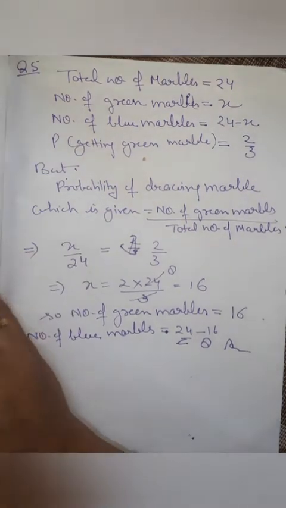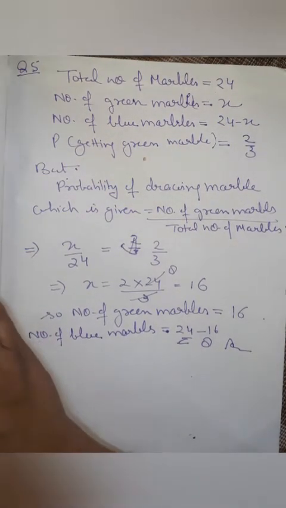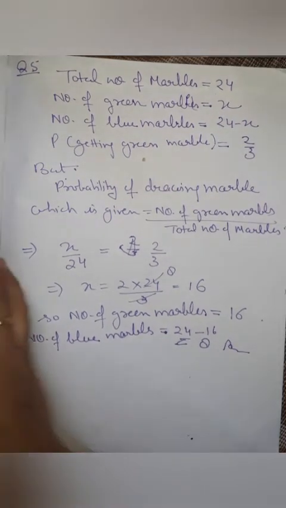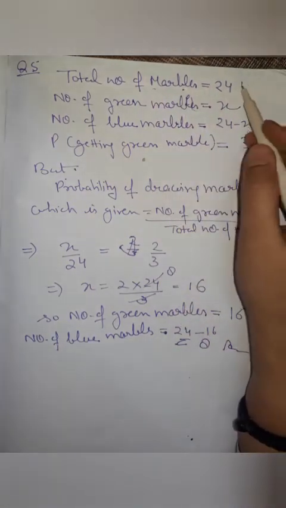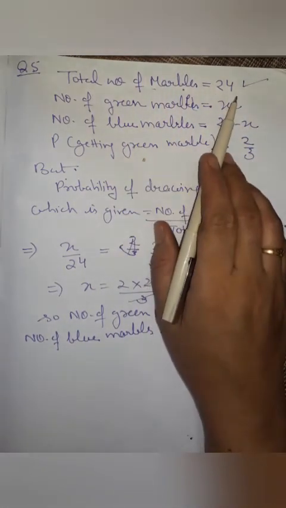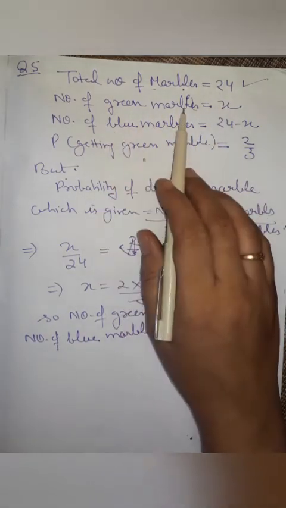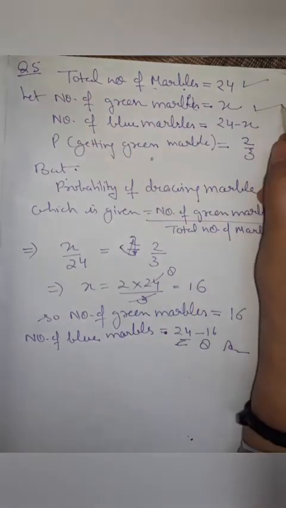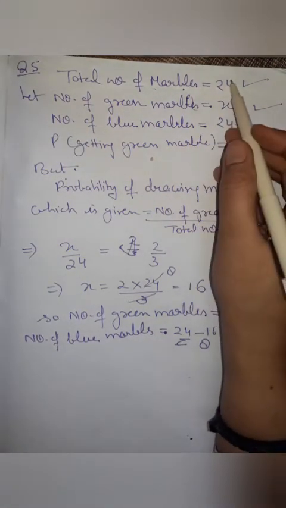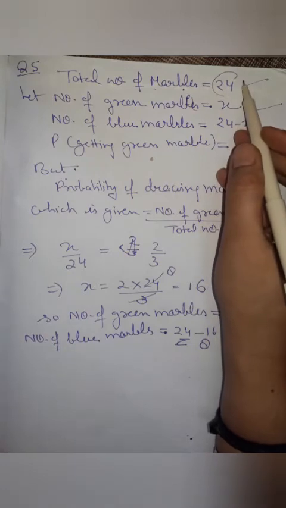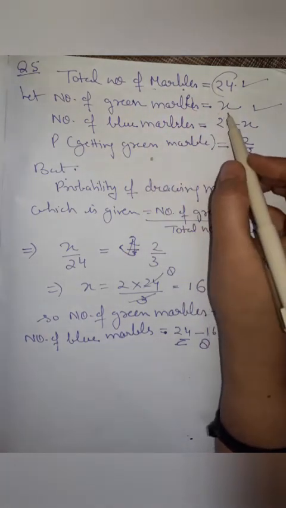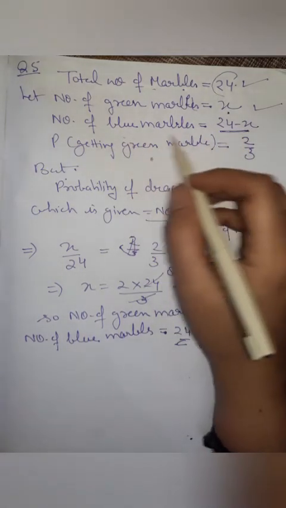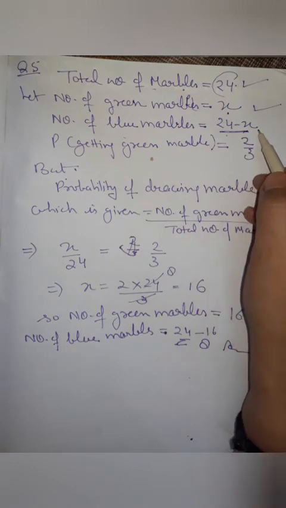Now see question number 5. What is question number 5? A jar contains 24 marbles. Total number of marbles in the jar is 24. Some are green and others are blue. Let the number of green marbles be x. Others are blue. If total number of marbles is 24, out of 24, x are green, how many are left? 24 minus x. So 24 minus x marbles will be blue marbles.